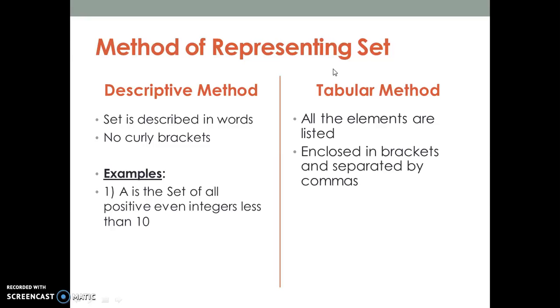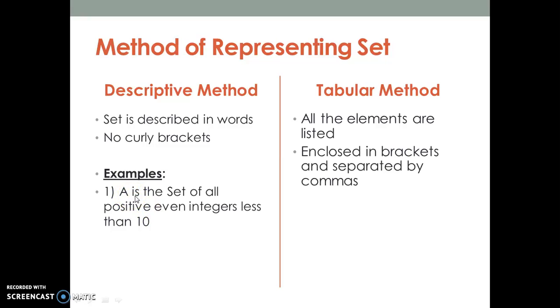Now, this is the first example. This is the way in which a descriptive method is written. We write: A is the set of all positive even integers less than 10. So this is called the descriptive method. You just write in words. The set is explained in words. Here we have described the positive even integers, but it can be a set of anything. So we have taken the example of positive even integers, and we are representing the capital letter set A as a set of all positive even integers.